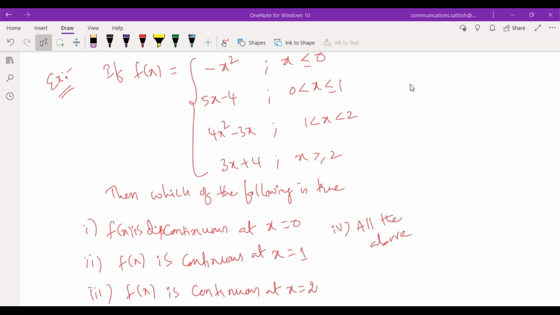Intervals, sir. See, for the first statement, f of x is discontinuous at x is equal to 0. So for discontinuity at x is equal to 0, how will you calculate it? It is an interval, 0 plus and 0 minus only. Am I correct? Yes, sir.